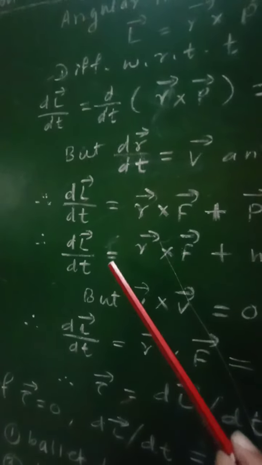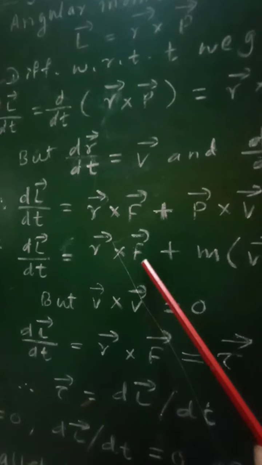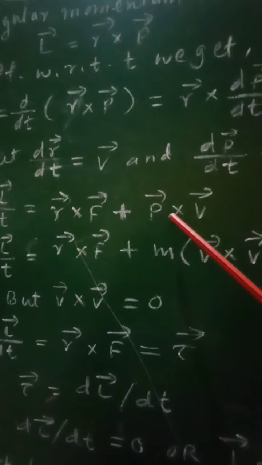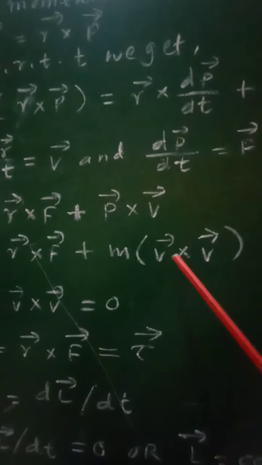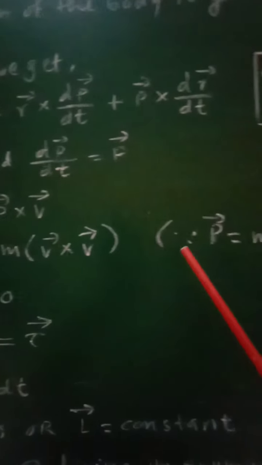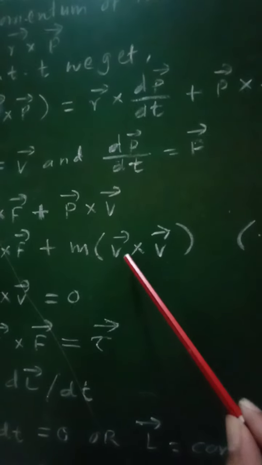It will be written as dL by dt equal to R cross F plus P cross V. We know that the linear momentum P is equal to mv, and therefore this P is replaced by m into v, so it becomes m into v cross v.